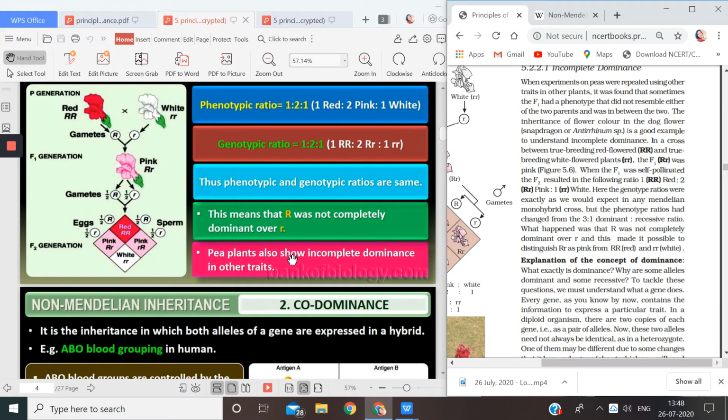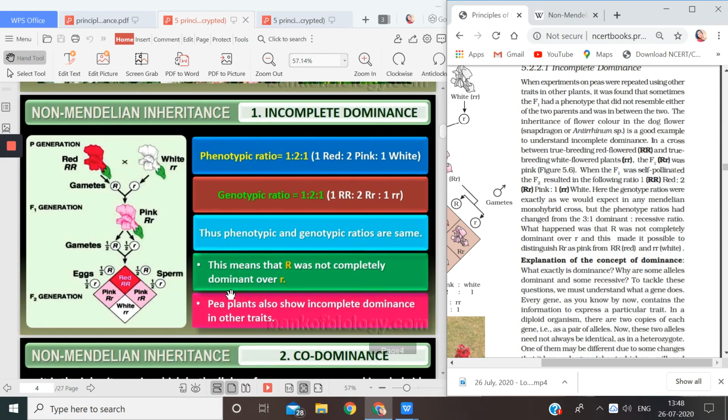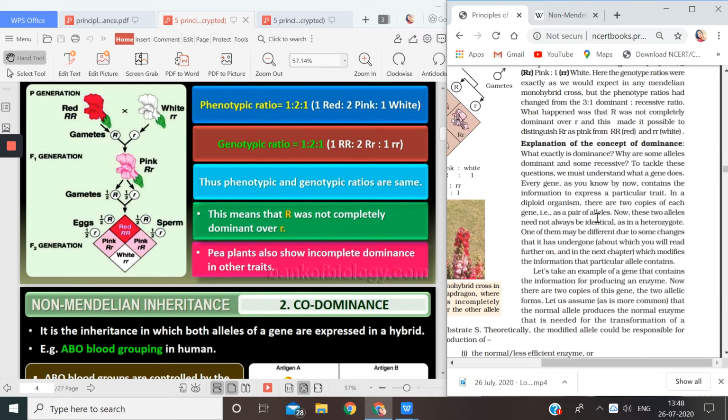Okay, so pea plants also show incomplete dominance in some traits. There are 7 traits that we study in pea plants. So for a few of the traits, pea can also be an example of incomplete dominance. So I gave you 3 examples of incomplete dominance: your snapdragon, your 4 o'clock plant, and pea can also be an example. Same thing here in your NCERT, you see the explanation of the concept of dominance. What exactly is dominance? Why are some alleles dominant and some recessive? This is a very good question.